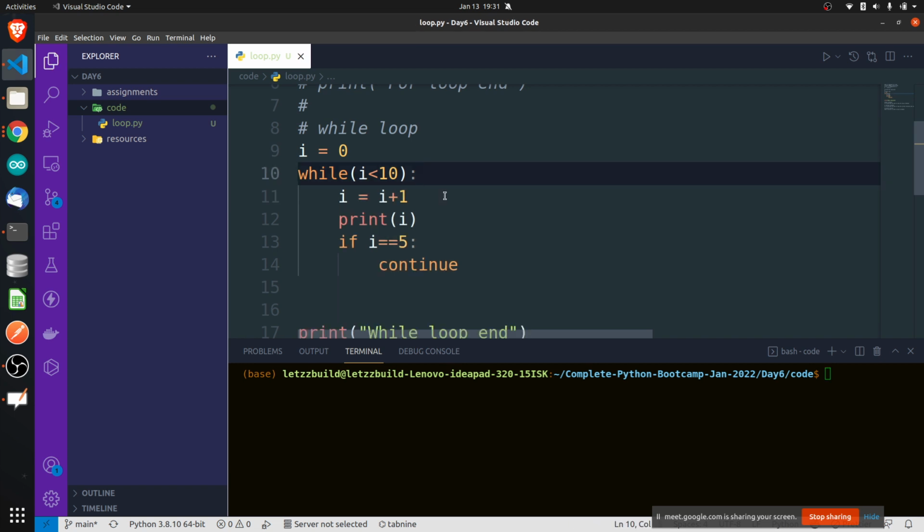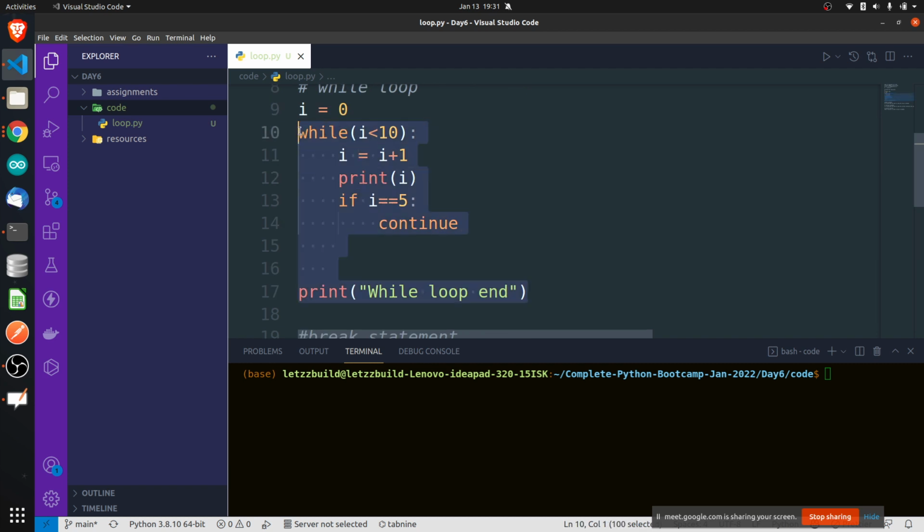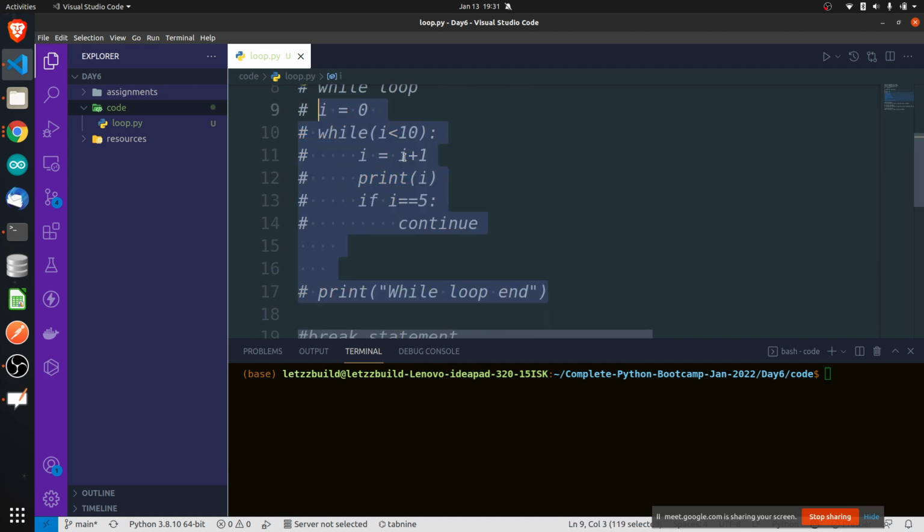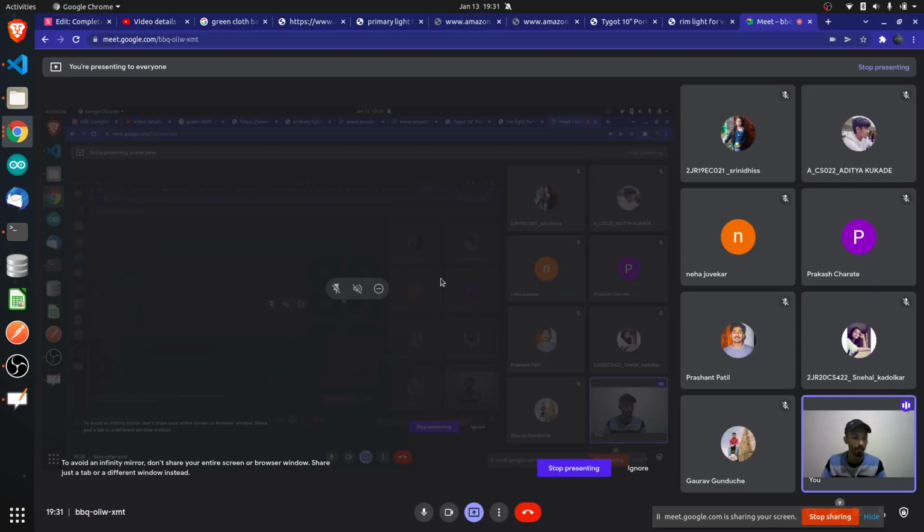Is this clear? Who has not understood it? Remember, use the continue statement very carefully. Whatever you write below will not be executed for that particular iteration, only the code inside that loop. Srinidhi, clear? Aditya? Which one? Yes, you understood break?